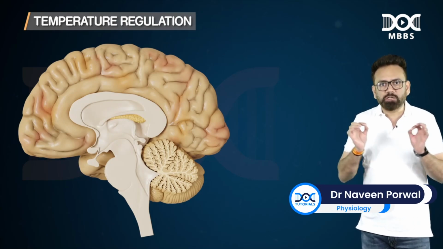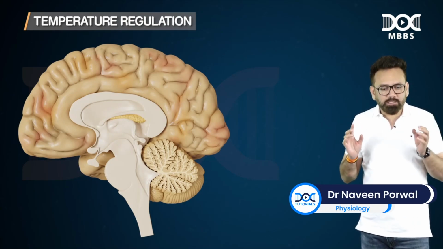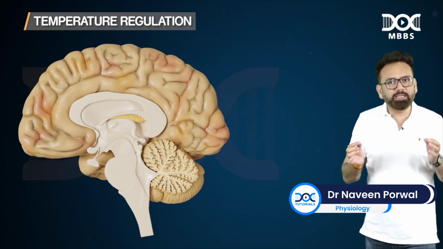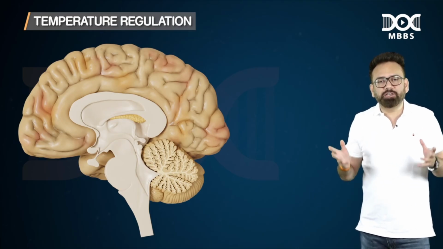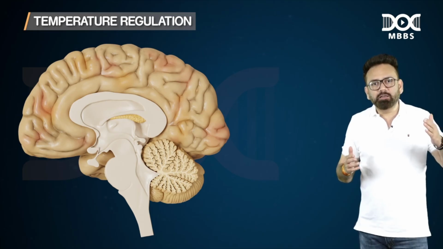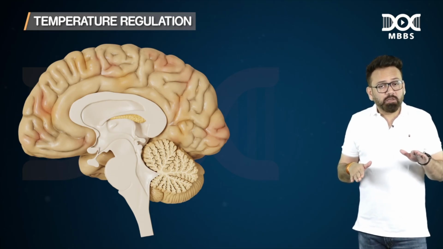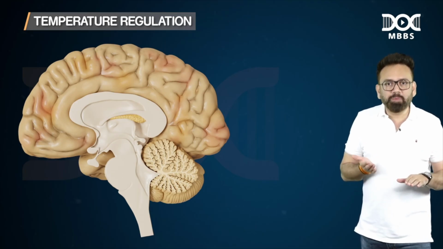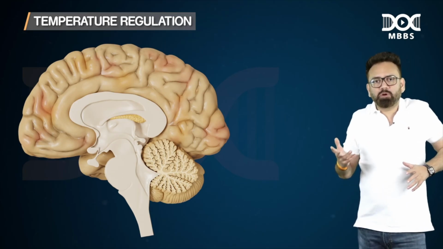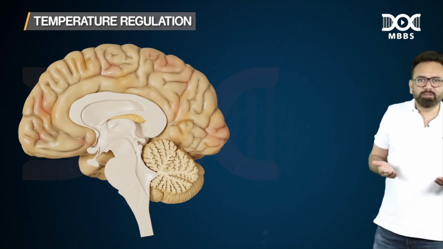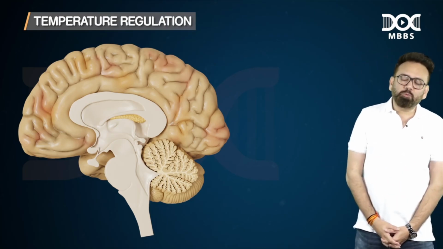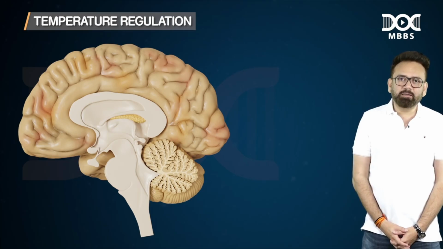With temperature regulation, see, do you know air condition and heater? What is the purpose of air condition? If temperature is high, it wants to bring the temperature down. And what is the purpose of heater? If temperature is less, it wants to bring it up. Nowadays you are having AC which is acting like both, isn't it? So your body is similarly like that.